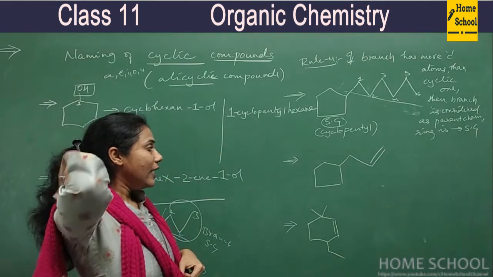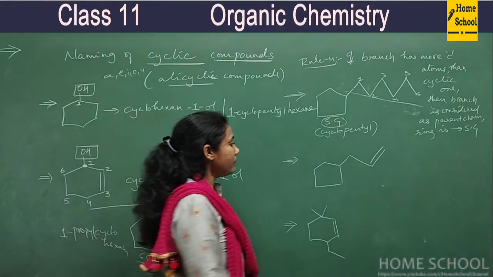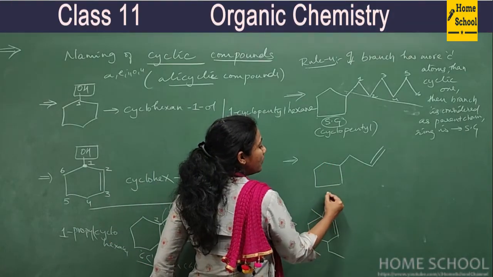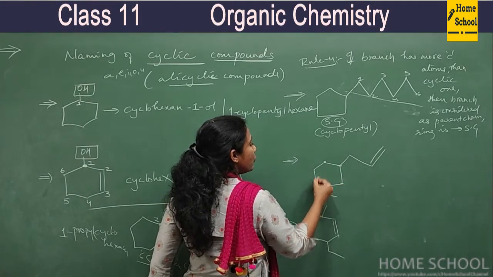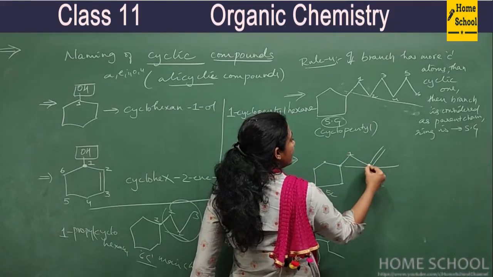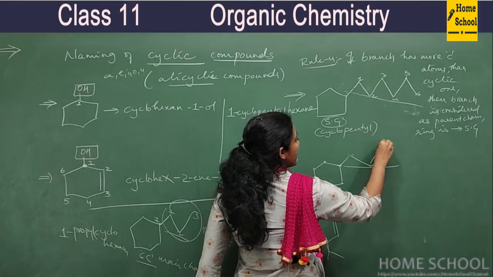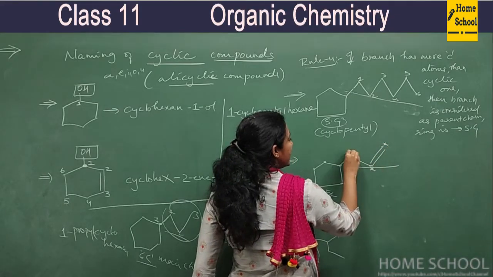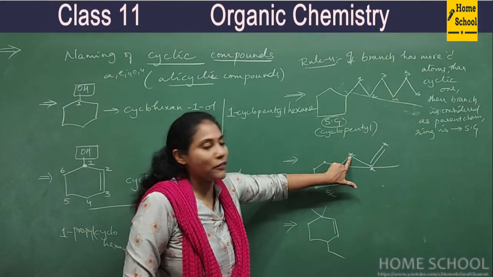Okay, fine. And coming to the next example, this is also very important. Your ring has how many carbons? 5 carbons: 1, 2, 3, 4, 5. The side chain has how many carbons? 1, 2, 3. Let me put a star mark. This carbon is a part of the ring, not a part of the side chain.